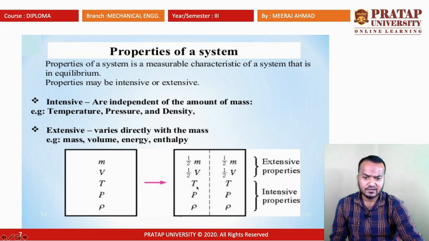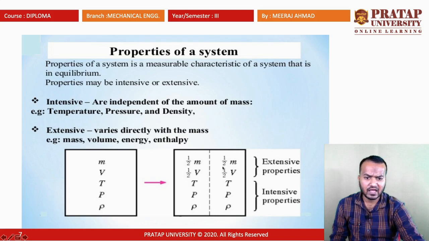So, you can see that temperature and pressure are not affected by dividing the chamber into two parts. They stay constant, but the mass and volume are not constant; they are affected by dividing the chamber.